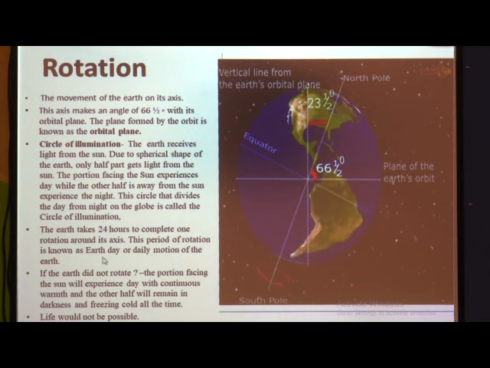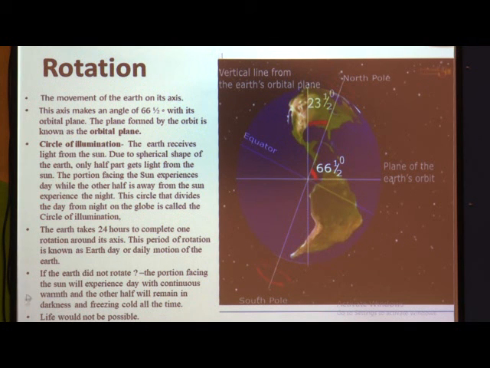Now the earth takes 24 hours to complete one rotation around its axis. This period of rotation is known as earth day or daily motion of the earth. It takes 1 day, or 24 hours, to complete one rotation, and this one rotation is called the earth day, or the daily motion of the earth, because the motion occurs daily.